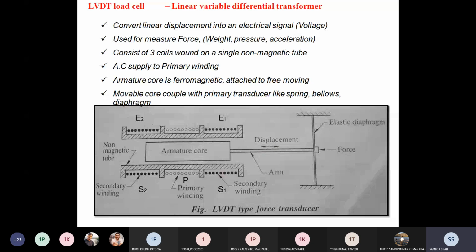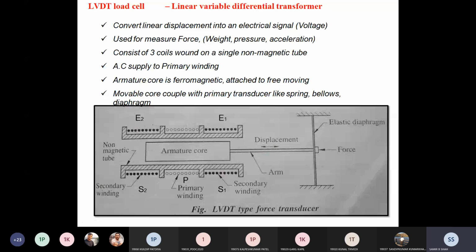It may consist of 3 coils wound on a single non-magnetic tube. You can see it here. This is E1, E2, this is S1 and S2, the primary winding. If a side view were given, it would be really easy for us to understand, but I will show you one video regarding LVDT, so it is very clear in your mind how it works.